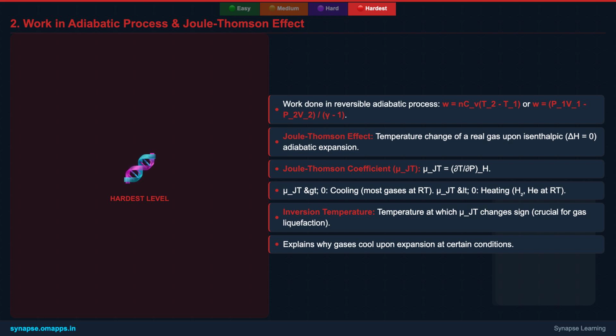We introduced the Joule-Thomson coefficient, which quantifies this temperature change, and the concept of inversion temperature, where the gas transitions from cooling to heating upon expansion. This is a real-world engineering phenomenon with significant industrial applications. It shows how the first law, combined with real gas behavior, leads to practical outcomes.